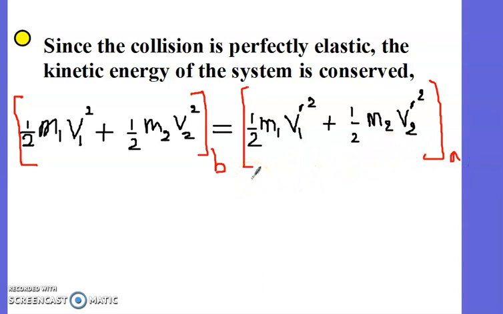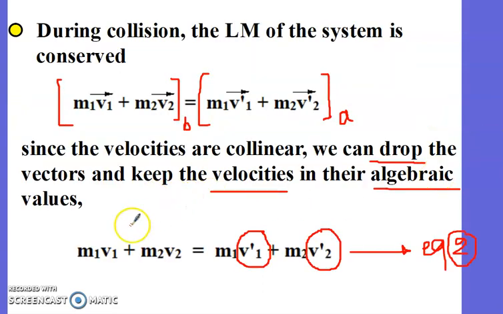Also, this is a second equation, which also contains the two unknowns. But it's not easy to solve this mathematically. Why is it not easy? Because the first equation is linear, no squares.